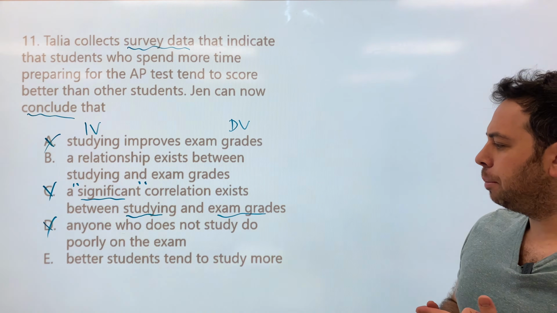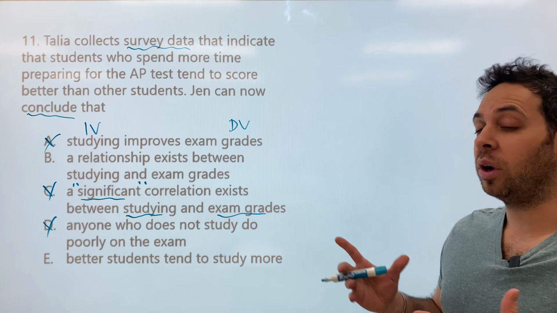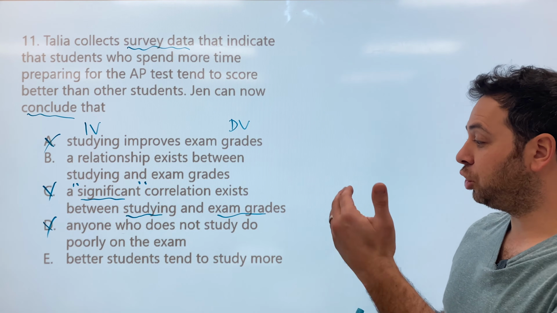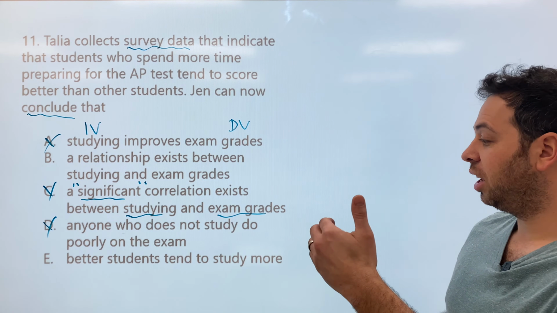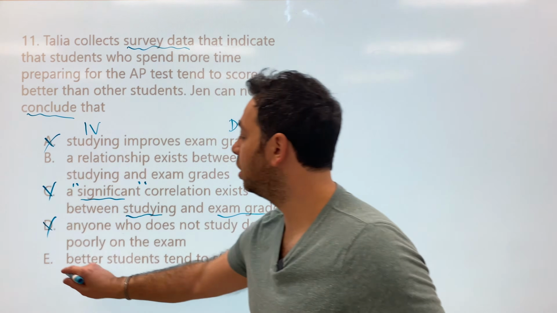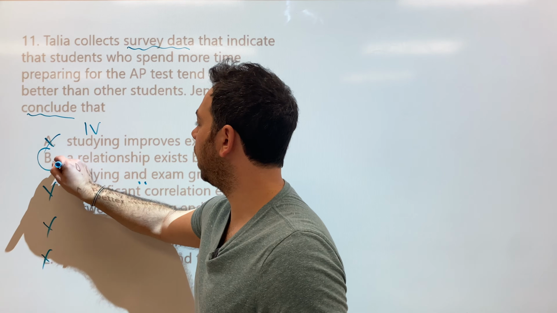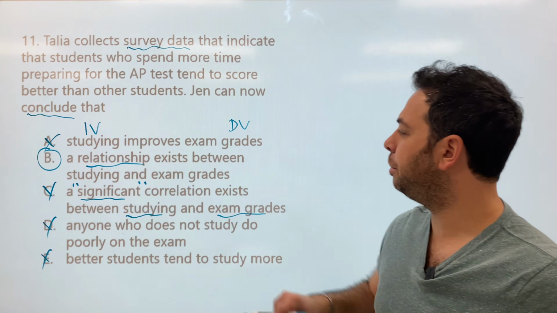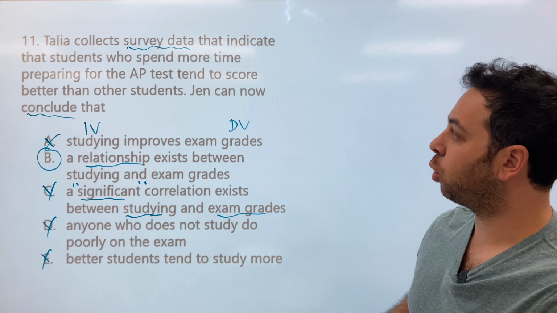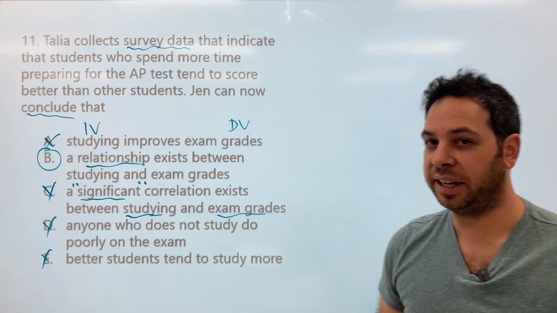Lastly, letter E, better students tend to study more. Once again, that's causality. I do an experiment, students who study do better. That's causality. Which leads us to our answer, letter B. A relationship exists between studying and exam scores. That is the only thing a survey can show me.